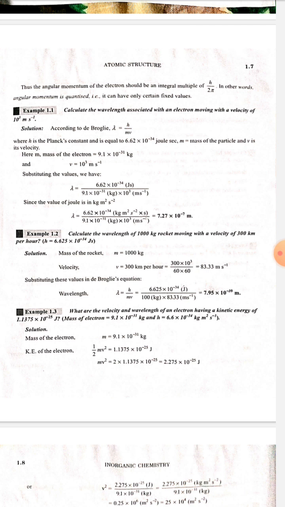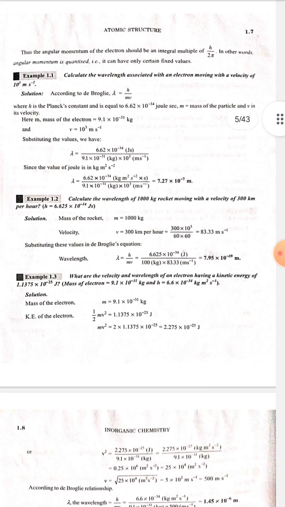Substituting the values, we have lambda is equal to 6.62 into 10 to the power minus 34 joule second upon 9.1 into 10 to the power minus 31 kilogram into 10 to the power 3 meter per second.